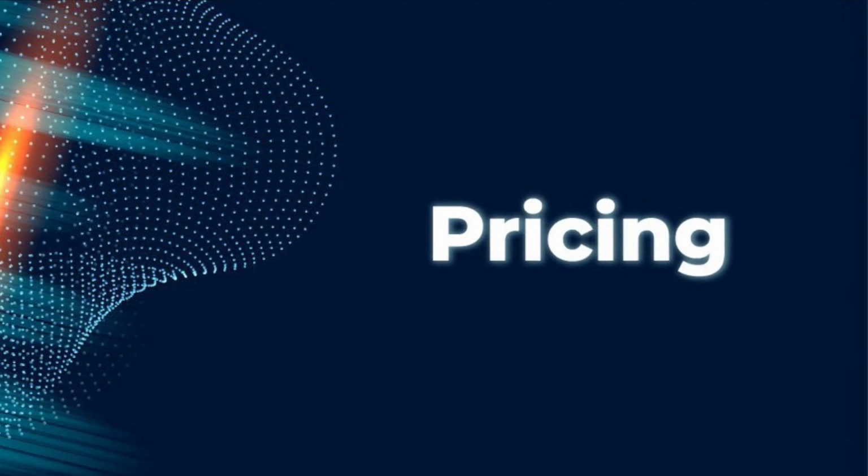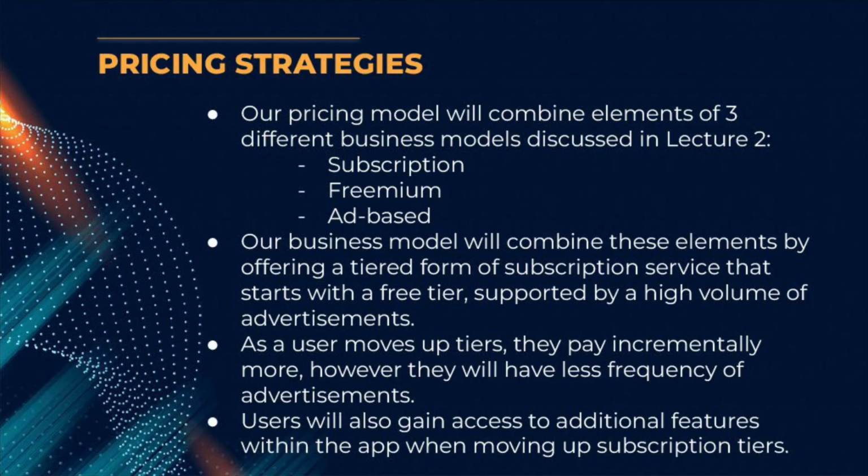So next up, we're just going to discuss pricing. Our pricing model will combine elements of 3 different business models: subscription, freemium, and ad-based. It will offer a tiered form of subscription service that will start with a free tier supported by a high volume of advertisements. As a user moves up tiers, they will pay incrementally more, but they have less frequency of advertisements. They will also gain access to additional features within the app when moving up subscription tiers.